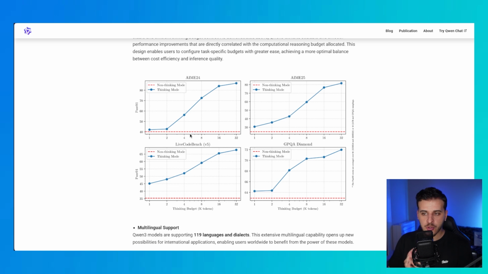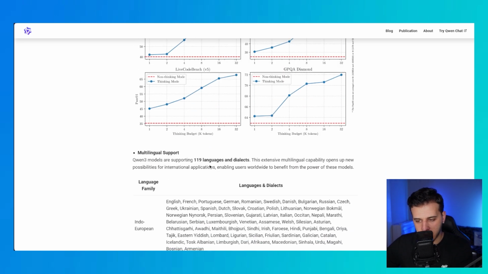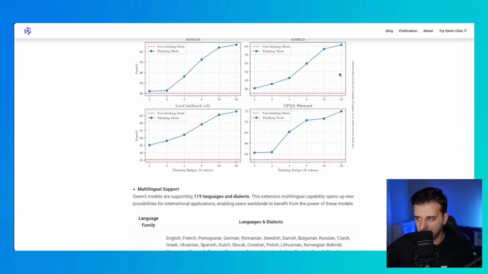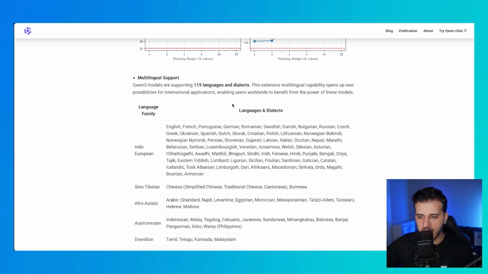Here are some super important charts for the thinking mode. On the blue line you can see that the more the model thinks, the more its performance increases on these benchmarks, which is insane, guys. You can literally understand that we have a new amazing scaling paradigm. We're talking about a 50% increase in performance. This is such an important graph to see, and this may also improve even more. This is an insane graph, an insane finding.